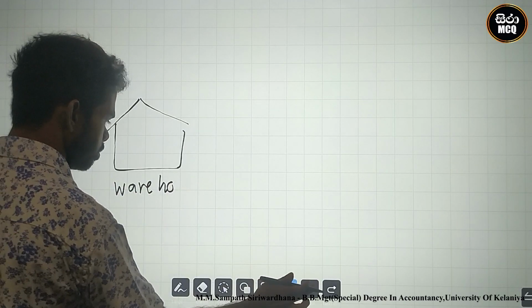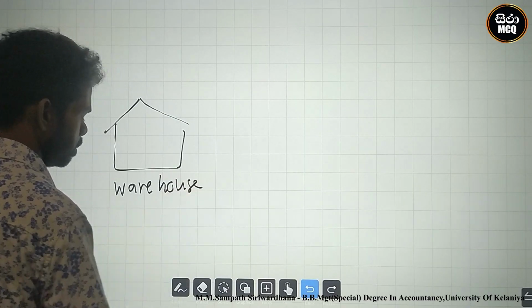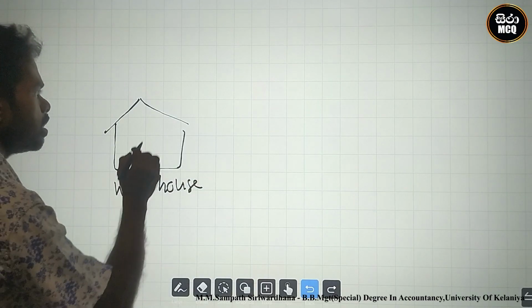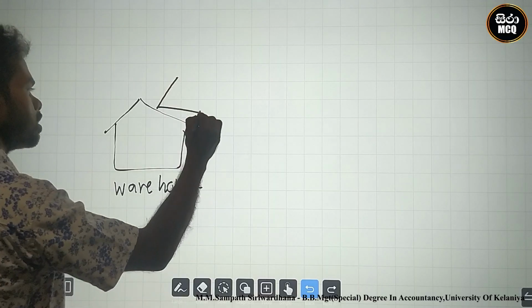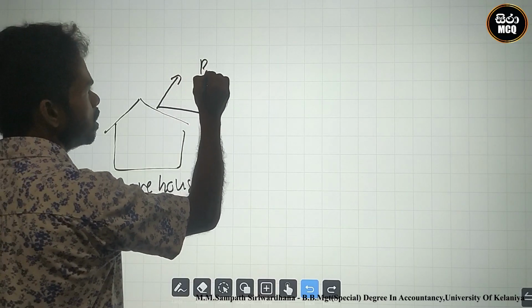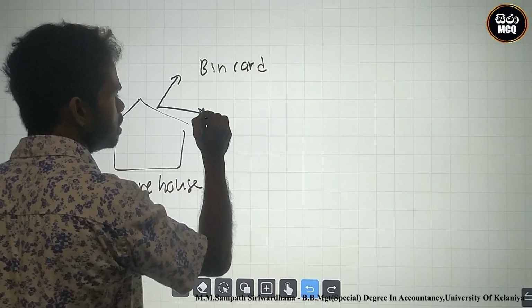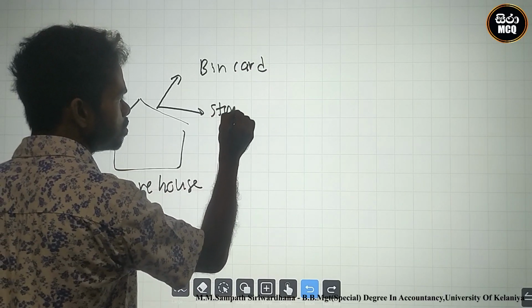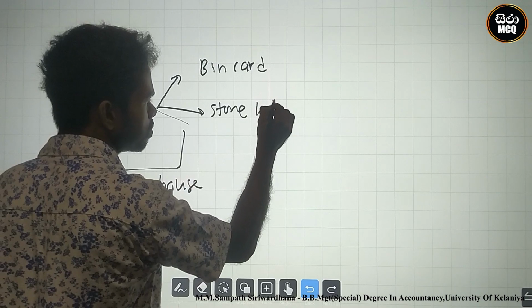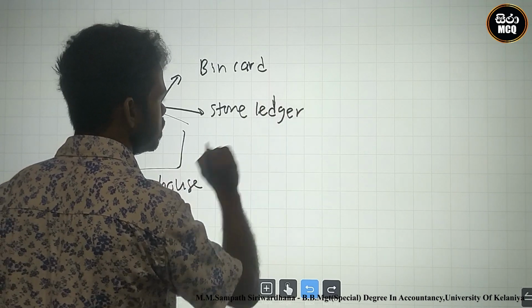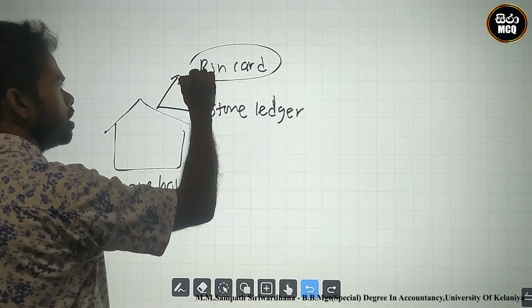The warehouse keeper prepares two documents. One is the bin card. The second one is the stores ledger. These are the documents they prepare.